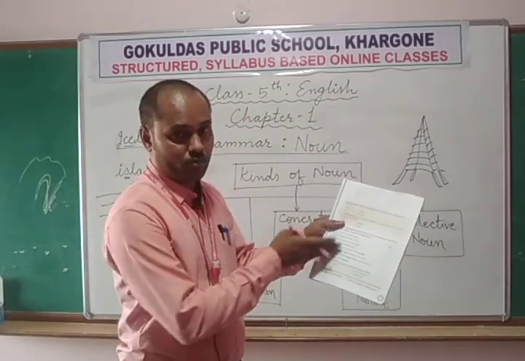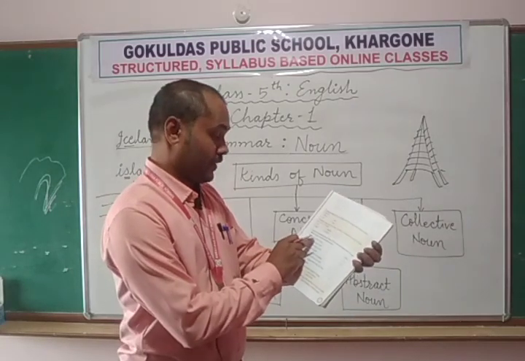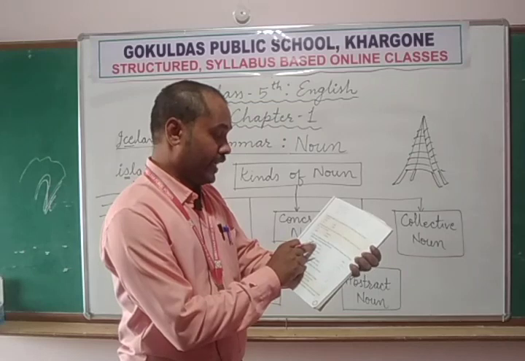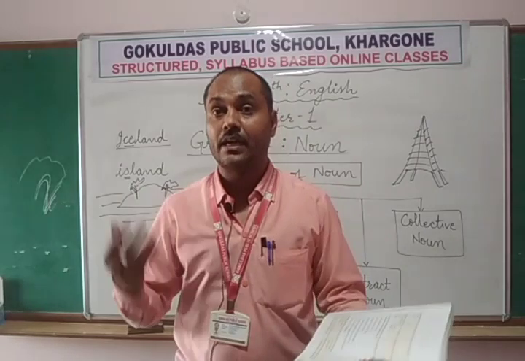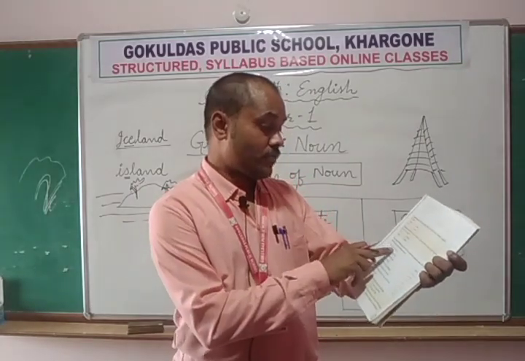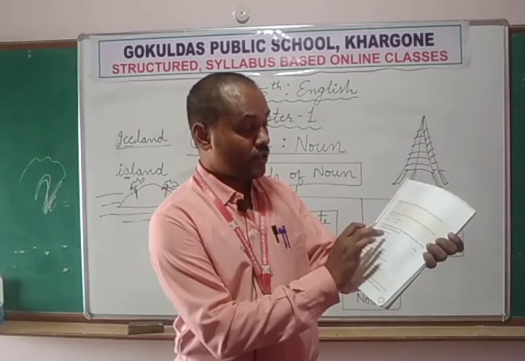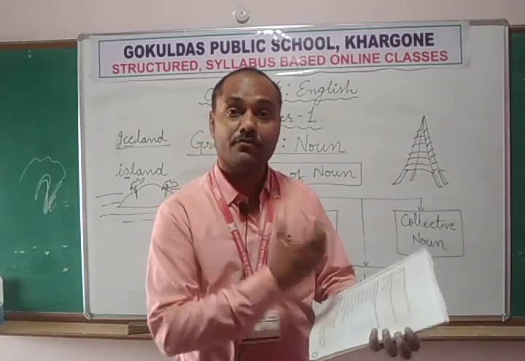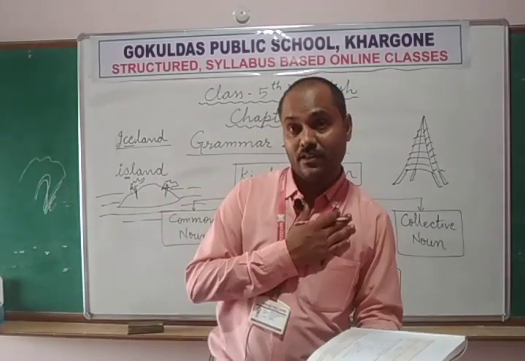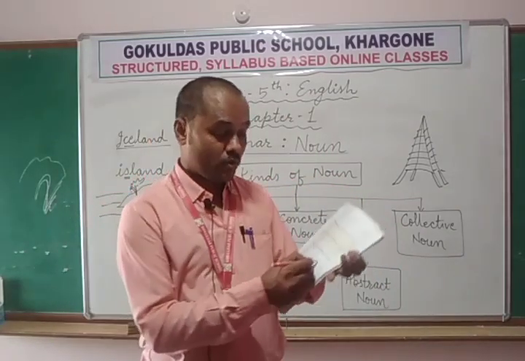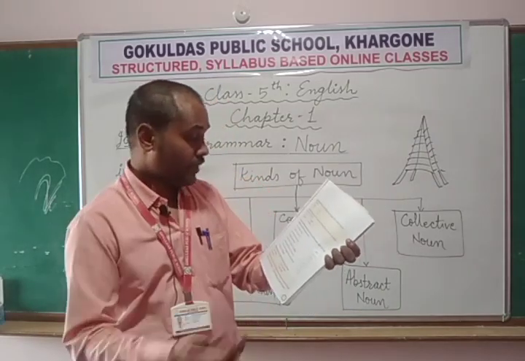So we need to note down all these exercises also in our CW notebook. Just like the first: Samrat was filled with joy. Samrat is a Hindi word, meaning king, emperor. So the king was filled with joy, and joy is underlined here. Joy is the name of some feeling that cannot be touched or seen, but can only be felt or realized by our heart. So here it is written AN, meaning abstract noun. Now come to the next.